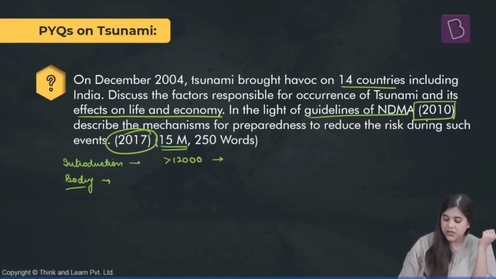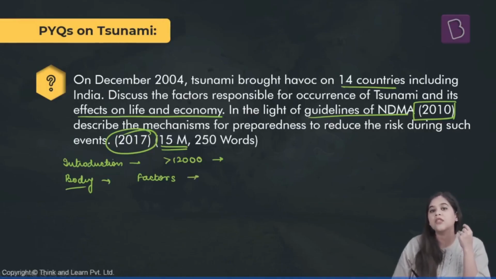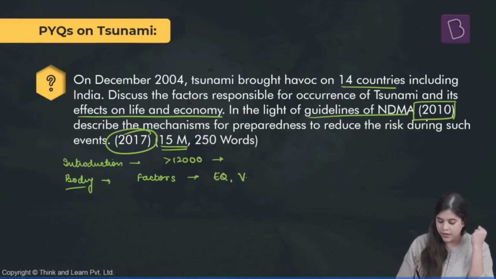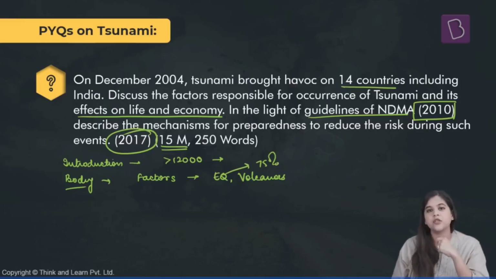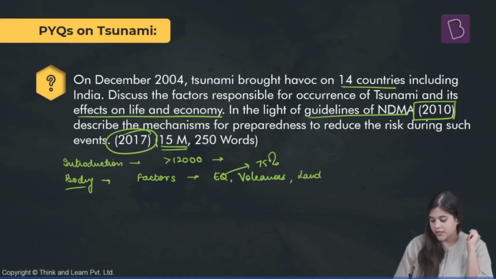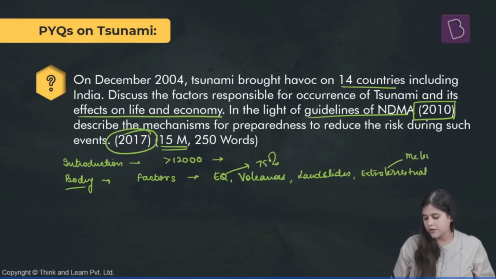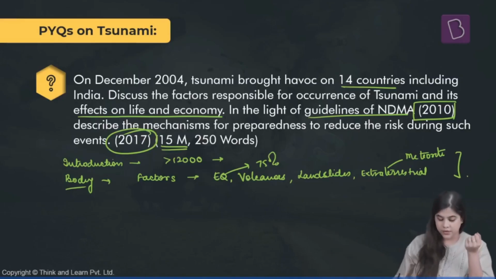First is discuss the factors responsible for the occurrence. In the factors, you can say there can be many factors which can cause a huge amount of displacement of water in any water body. You can talk about earthquakes, volcanoes. You can also mention that almost 75% of these tsunamis are caused due to earthquakes. Then you can also tell about landslides, both above water and underwater. Then extraterrestrial meteorite impacts. So you can talk about all these causes.